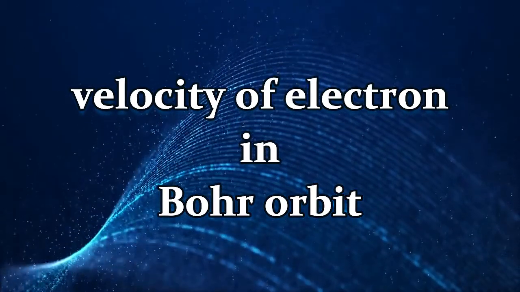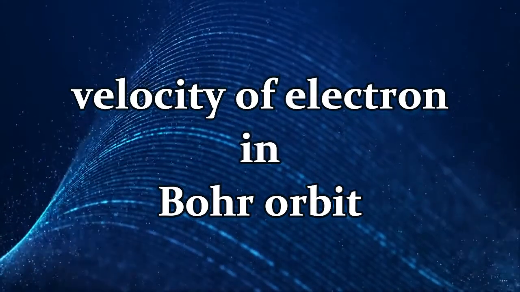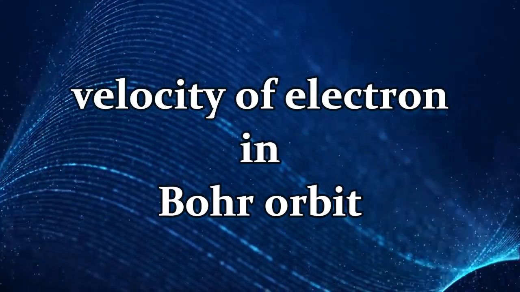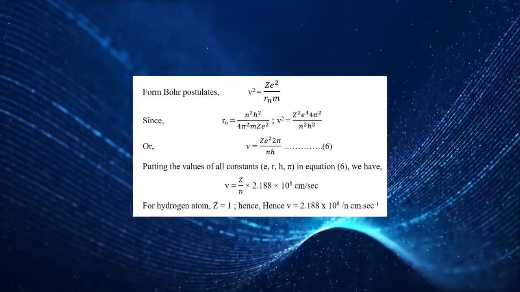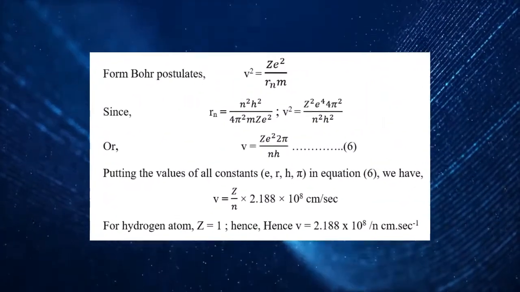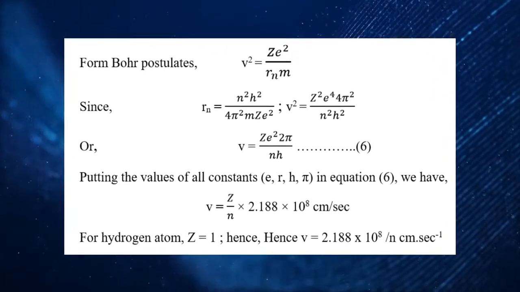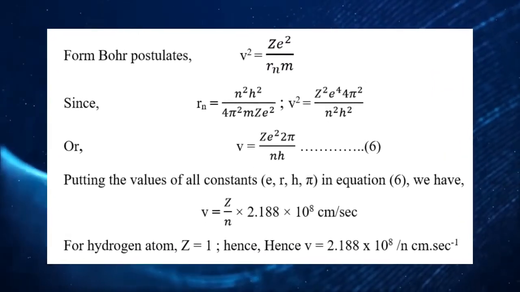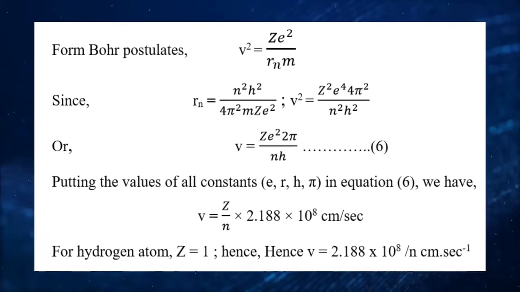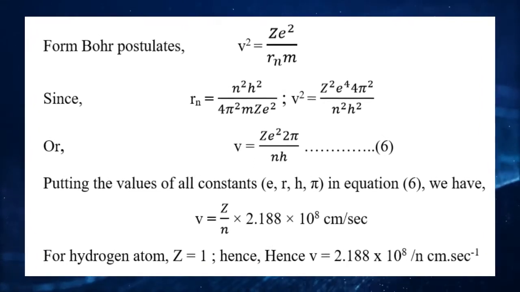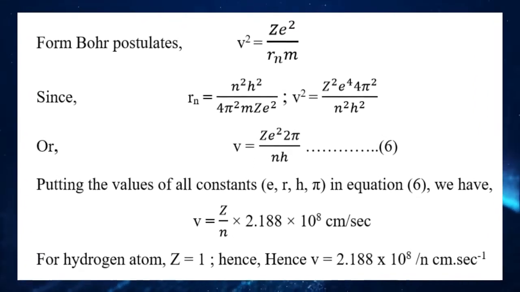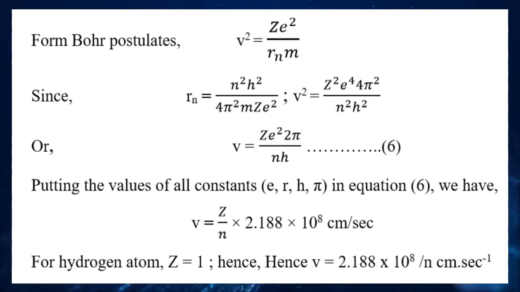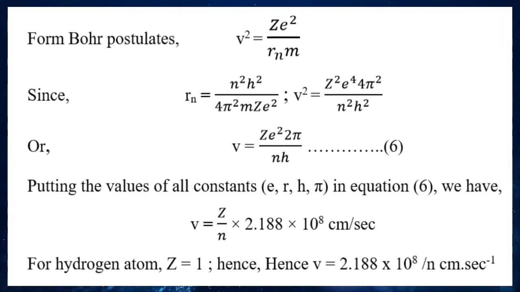Okay, that is what we are trying to see. If we go into the details, we can easily see from the Bohr postulates that Ze² divided by r² equals mv²/rn. Here rn means nothing but the nth orbit. So the equation becomes Ze²/r² = mv²/r, right?